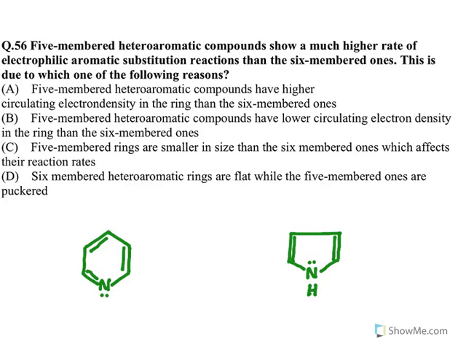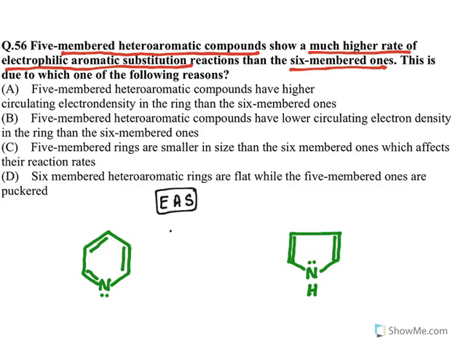Now see, again, 5-membered heteroaromatic compounds show a much higher rate of electrophilic aromatic substitution reactions than 6-membered ones. This is due to which of the following reasons? Now let us understand this one. We are talking about electrophilic aromatic substitution. Electrophile means a species which goes towards electrons or negative charge. So it will have a positive charge. This positive charge will go and attack the ring because the ring has electrons. So positive-negative interaction occurs.